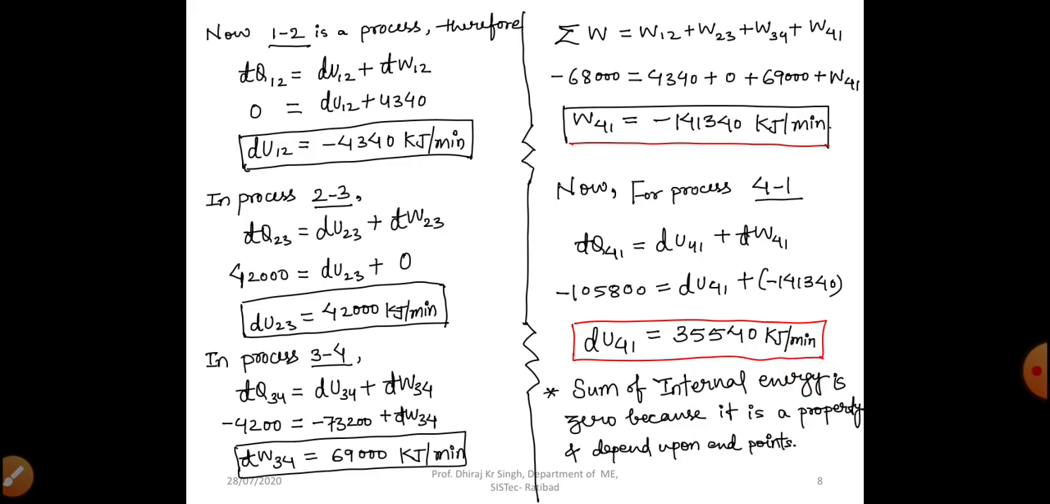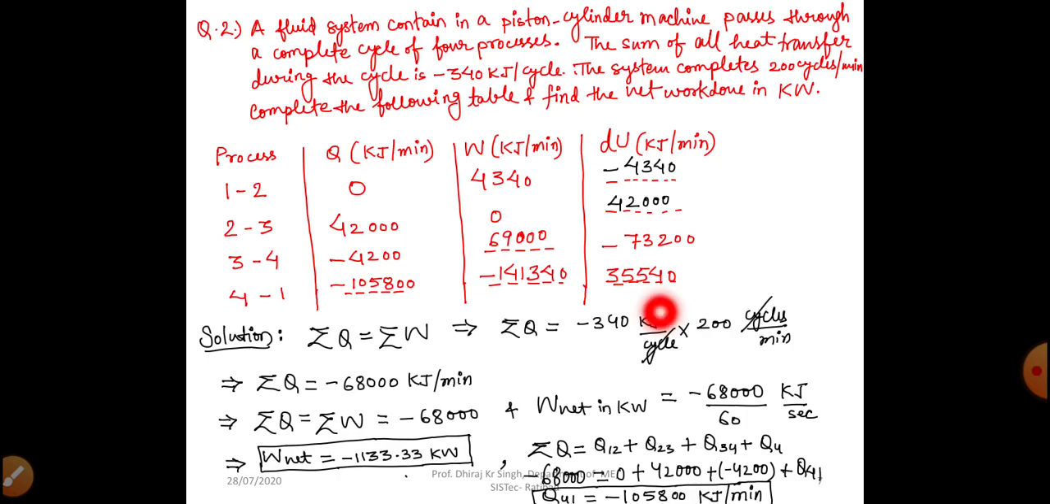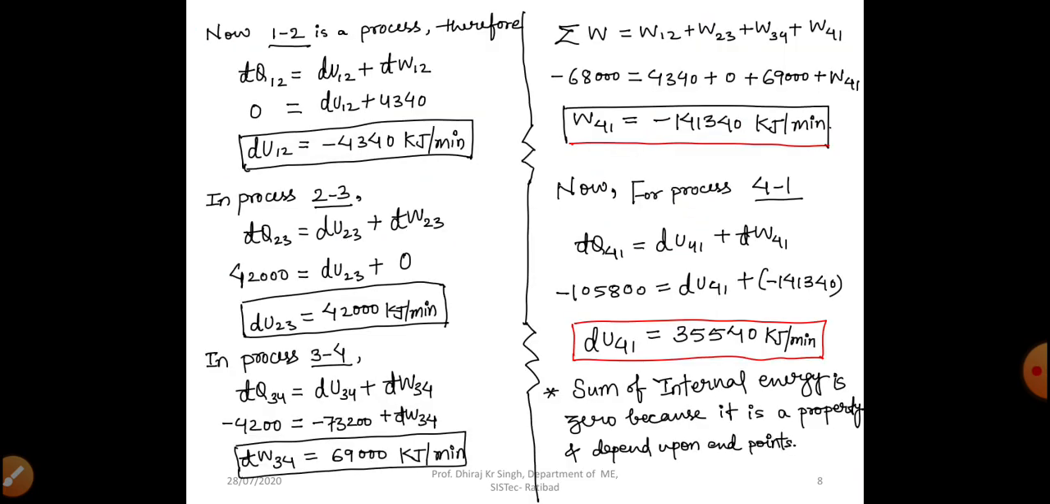Now here is an expression written, and this is a very important sentence. Sum of internal energy is 0 because it is a property and depends only upon the endpoints. So dear students, if you sum these values in processes 1-2, 2-3, 3-4 and 4-1, you will get the net change in internal energy equal to 0. Why? Because it is a property. But you will not get 0 by adding the other values, because these are path functions. Work and heat are path functions, but change in internal energy is a point function, right?